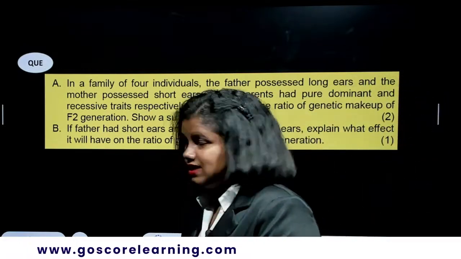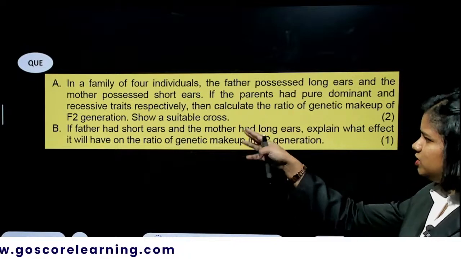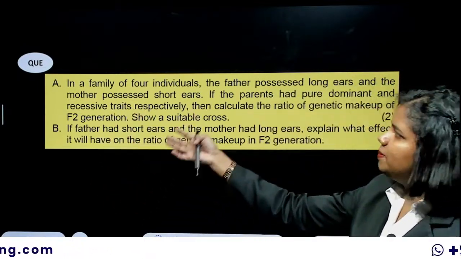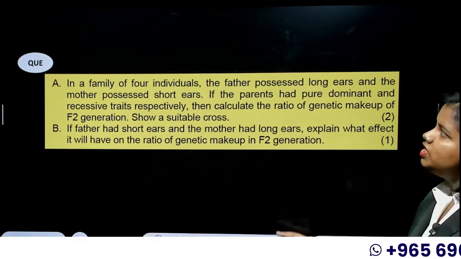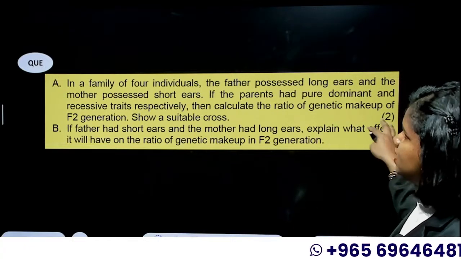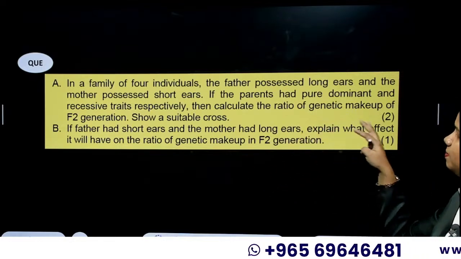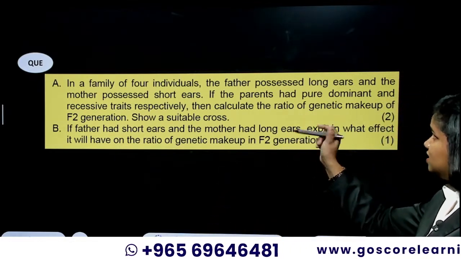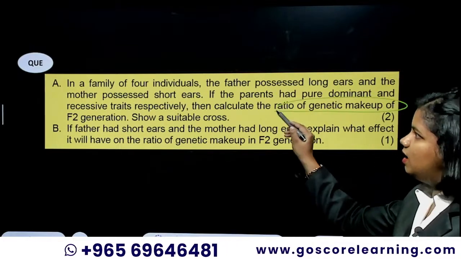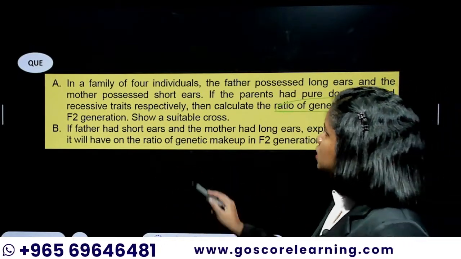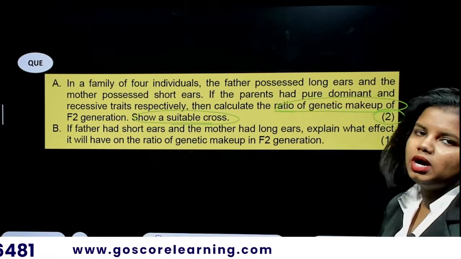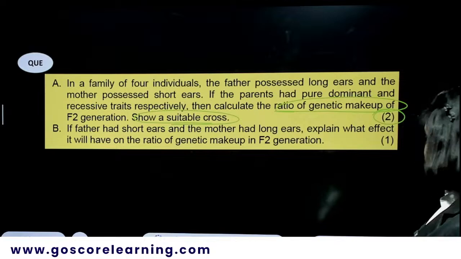Then there is this C part question, which is from our genetics, the heredity chapter. In a family of 4 individuals, the father possesses long ears and the mother possesses short ears. If the parents had pure dominant and recessive trait respectively, calculate the ratio of genetic makeup of the F2 generation. Show a suitable cross. It's a 2 mark thing. So it's a very simple question at the same time.